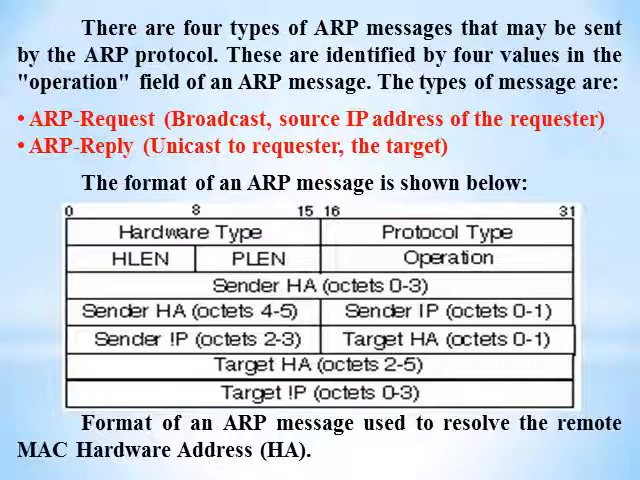The format of the ARP message is shown in the figure, which is designed with logical 32-bit addresses along with the different fields. Hardware type is there, protocol type is there, header length is there, payload length is there, and the operation field, which contains the ARP message type. Then the sender hardware address along with the target hardware address and target IP address are also there. So the format of an ARP message is used to resolve the remote MAC hardware address, that is HA.